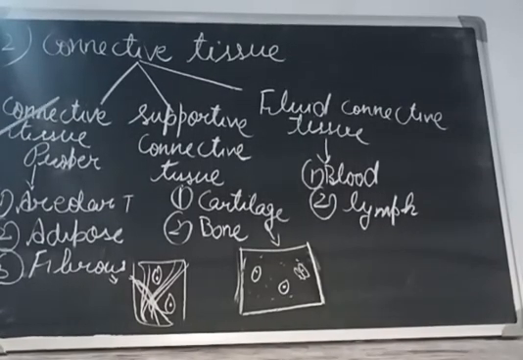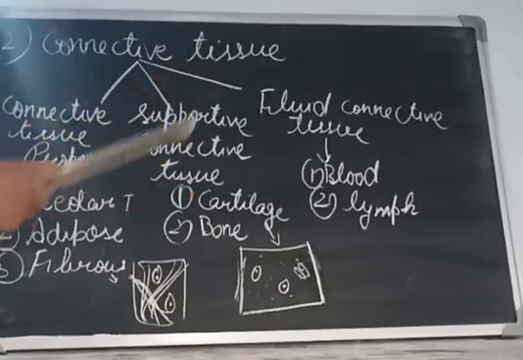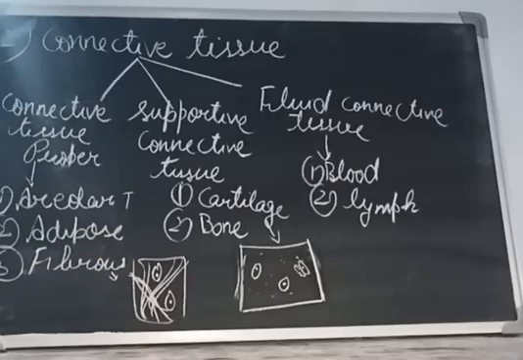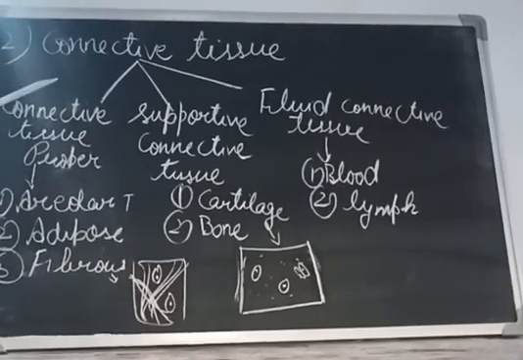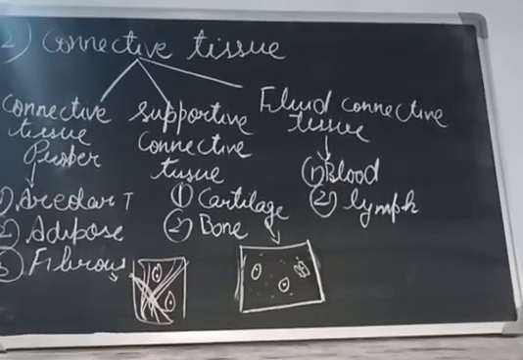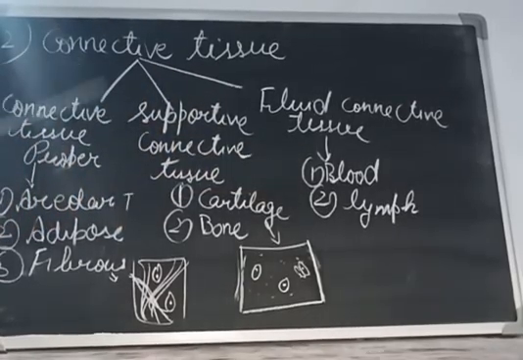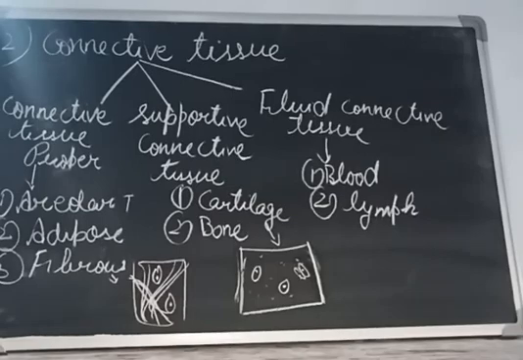Both blood and lymph are mainly concerned with transportation. They transport food and other materials or gases from one part of the body to the other. They also provide immunity, meaning they provide protection against diseases.